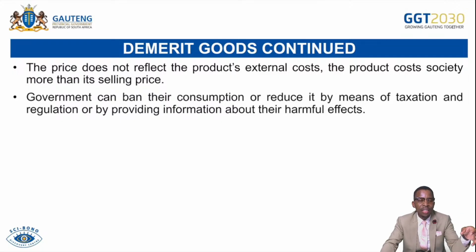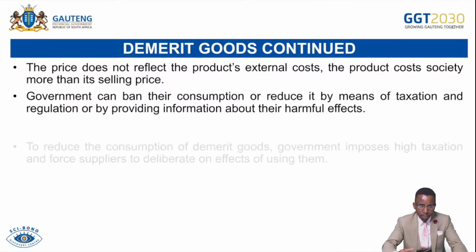There must be licensing. If you want also to open maybe the pub or the tavern, you must also own the license. For that reason, that means there's more regulation by the government. But what is the effect of this regulation? It results in the creation of a black market. These goods will then be sold illegally or informally under the black market.